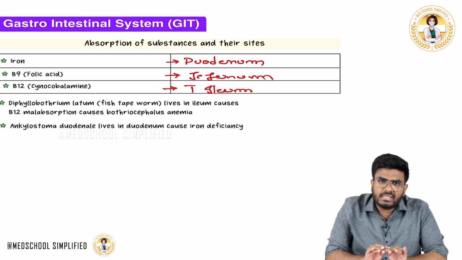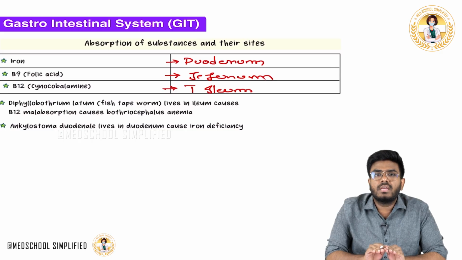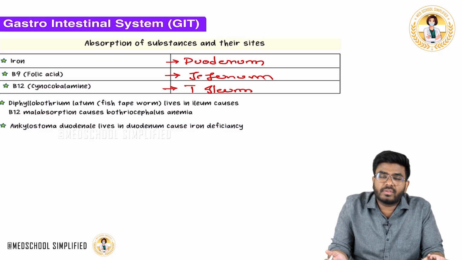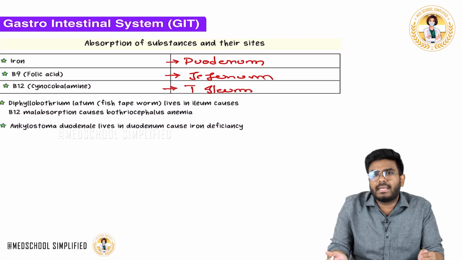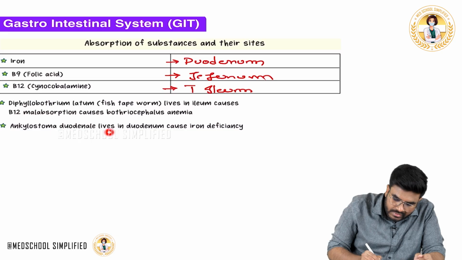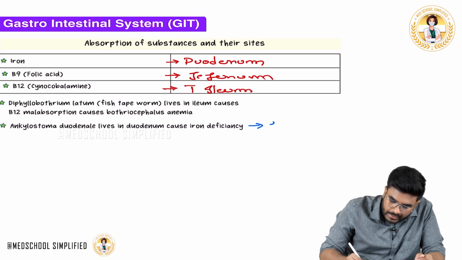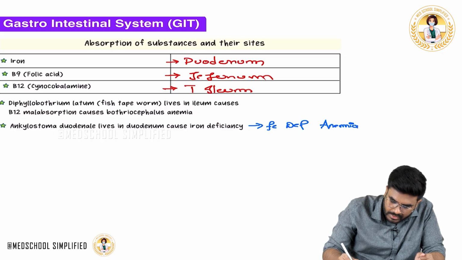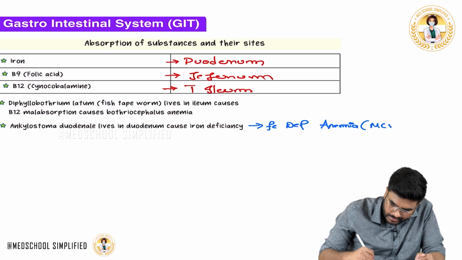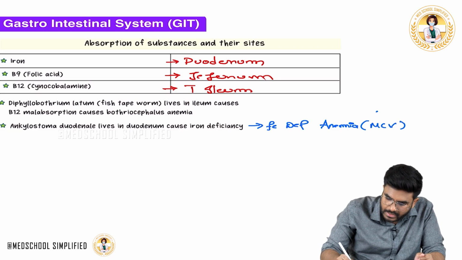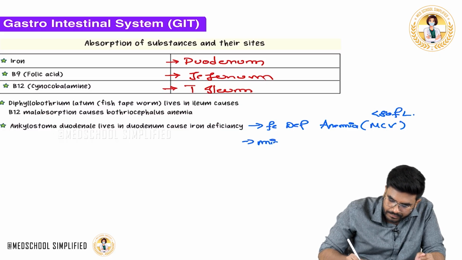When iron absorption decreases, what happens? Anemia, definitely. Iron is needed for the production of hemoglobin, right? Whenever there is no iron, hemoglobin synthesis decreases. That causes microcytic anemia. So Ancylostoma duodenale lives in the duodenum and causes iron deficiency anemia, which is microcytic anemia, where the mean corpuscular volume will be less than 80 femtoliters.